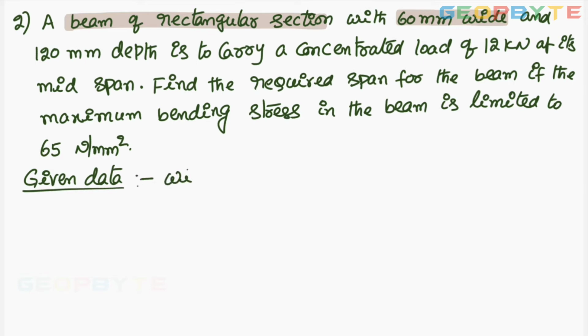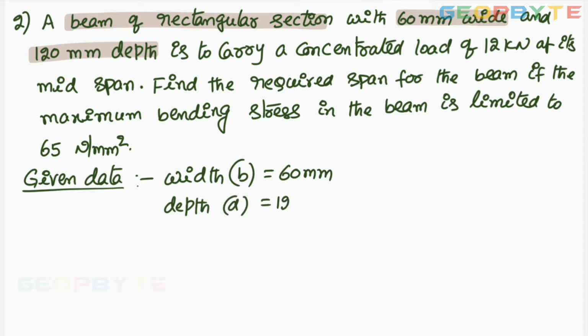Width or breadth B equal to 60 mm and 120 mm depth. Depth is given. Depth D equal to 120 mm is to carry a concentrated load of 12 kilonewtons at its midspan.